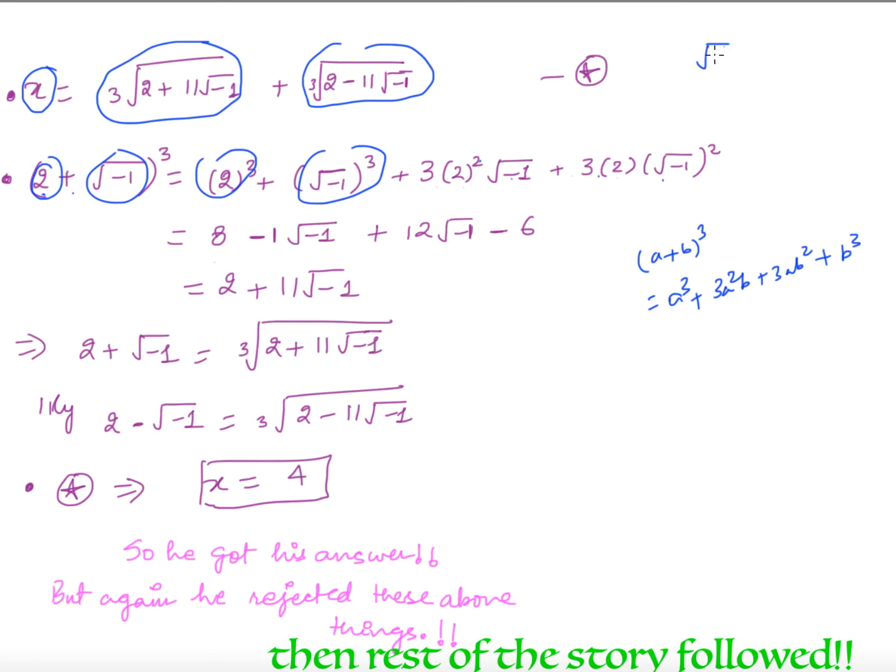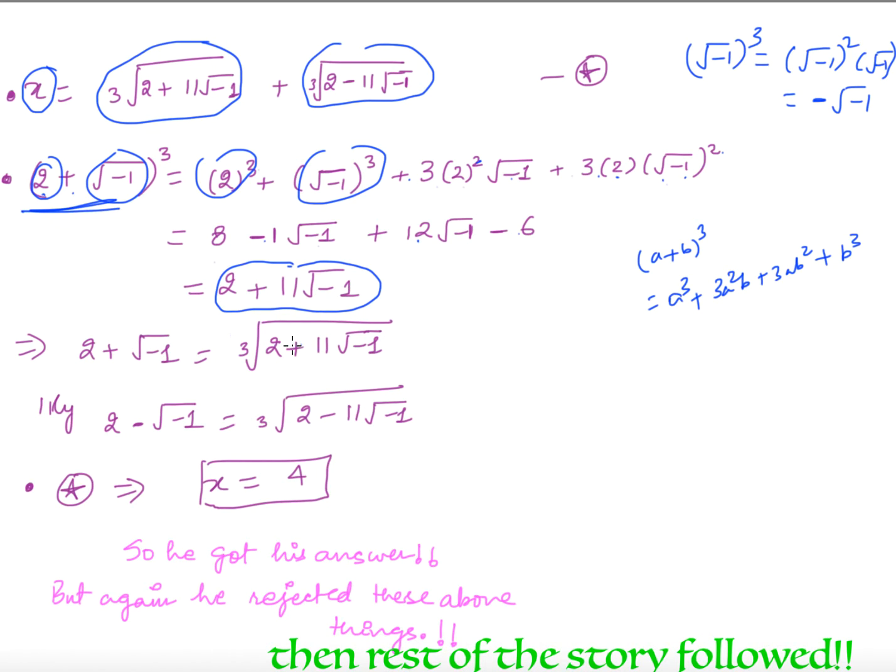Now square root of minus 1 cube is square root of minus 1 times square root of minus 1 times square root of minus 1. The square and the square root cancel, so it is minus 1 times square root of minus 1. Then 3 times 4 is 12 square root of minus 1, and square root of minus 1 squared is again minus 1, so it is 3 into 2 into minus 1, that is minus 6. So he got 2 plus 11 square root of minus 1. This cube is this thing.